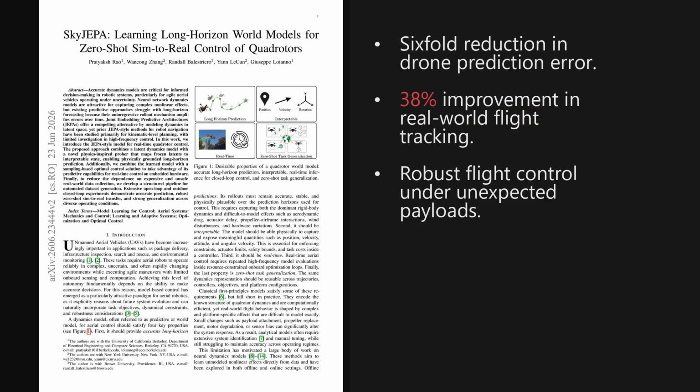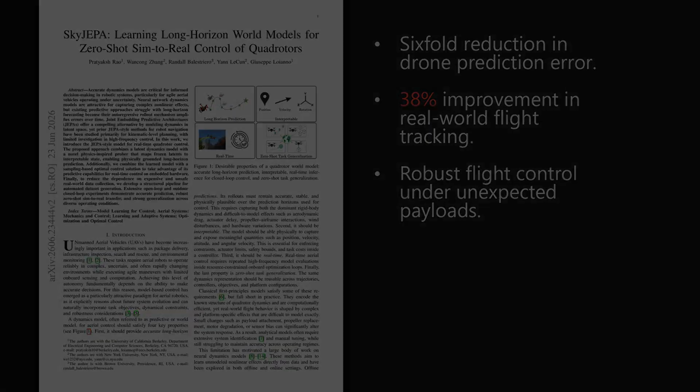I'm Alex. A paper trending on X last week, published on June 22, 2026, introduces a powerful new approach to autonomous flight. The work is titled SkyJEPA, Learning Long Horizon World Models for Zero-Shot Sim to Real Control of Quadrotors. By predicting future states in a structured latent space, this method reduces average position error to 1.4 meters, compared to 8.8 meters for traditional baselines.